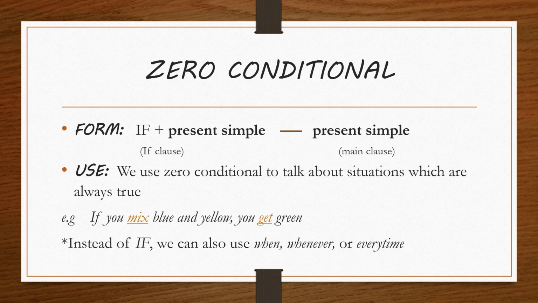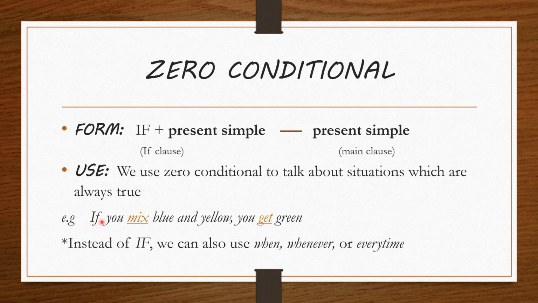Zero conditional is formed by using if plus present simple in the if clause and just present simple in the main clause. We use zero conditional to talk about situations which are always true. In this case, it refers to scientific facts or laws of nature, for example.